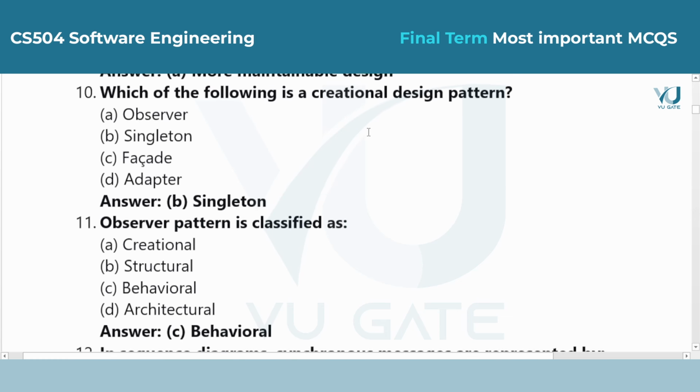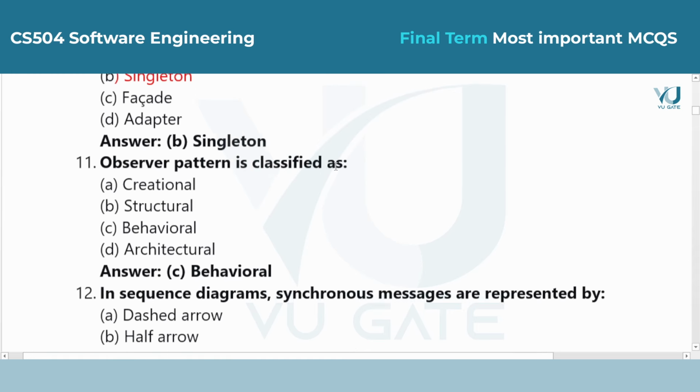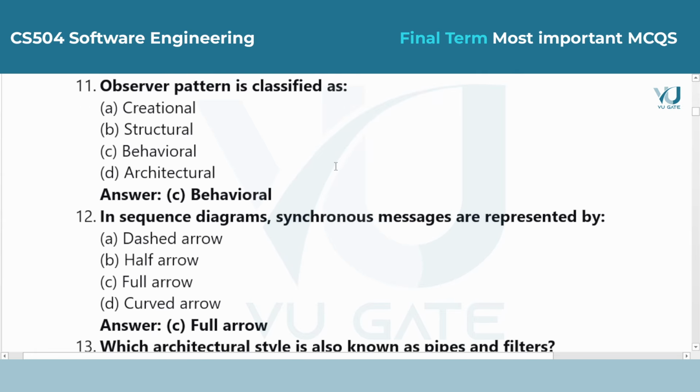Question 10. Which of the following is a creational design pattern? Answer is option B, singleton. Creational patterns deal with how objects are created. The singleton pattern ensures that only one instance of a particular class is ever created during the program's life.